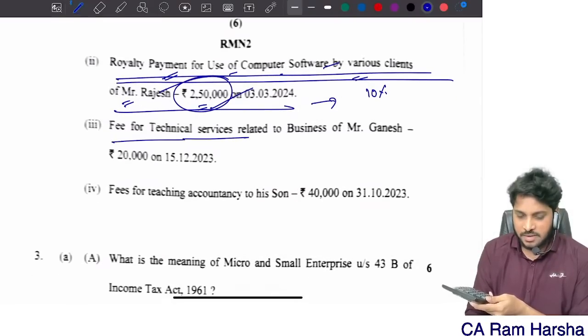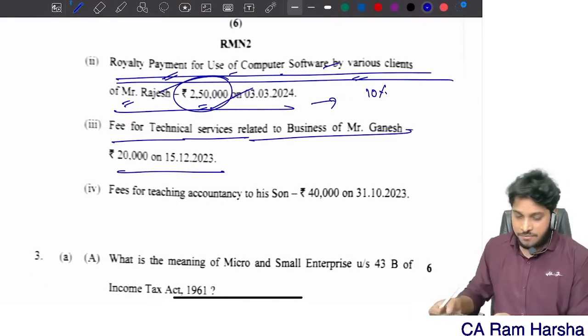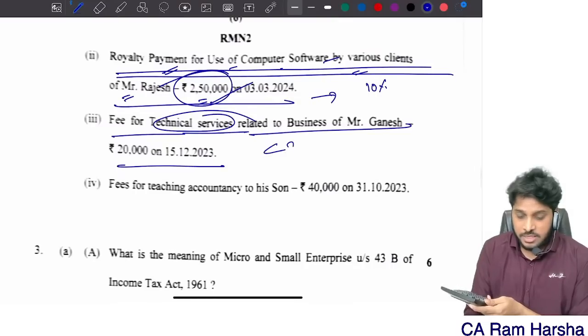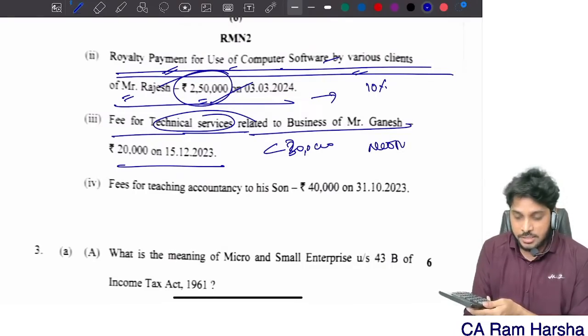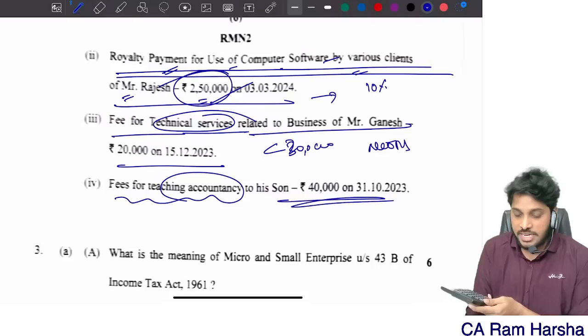Fees for technical services related to business. For this, a separate limit of 30,000 is applicable. Since it is less than 30,000, no TDS. Getting it? Fees for teaching accountancy to his son.